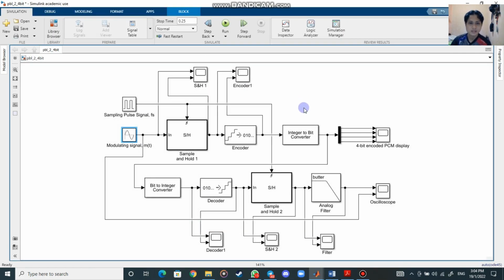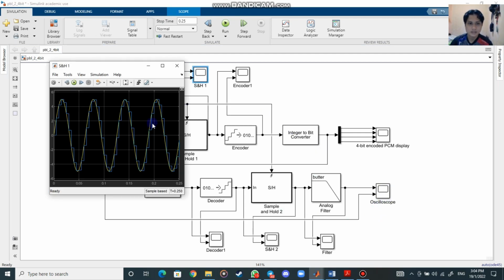Right now we will look at the signals for sample and hold 1, encoder, decoder, sample and hold 2, and also the analog filter. We will also look at the oscilloscope.